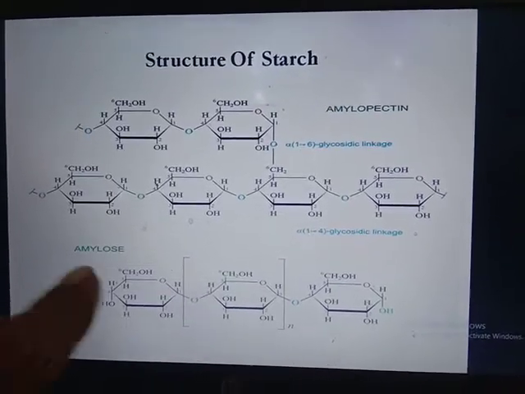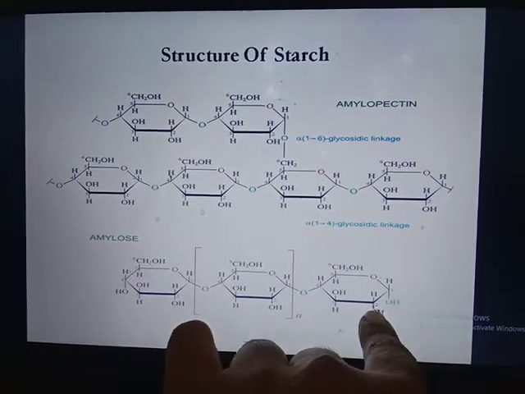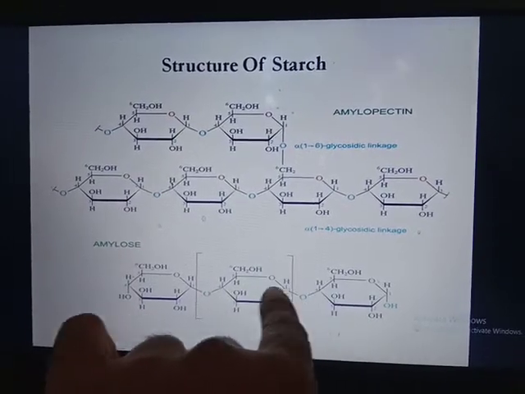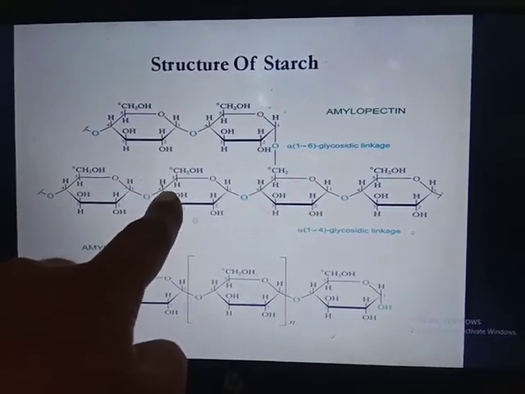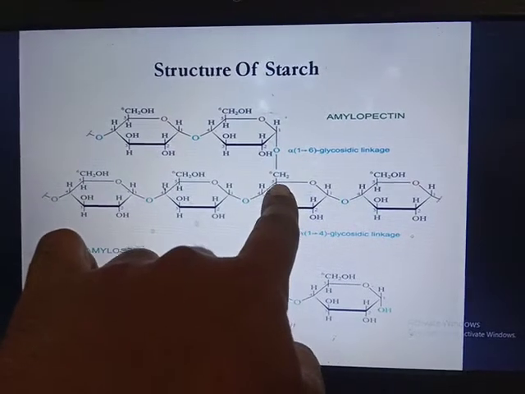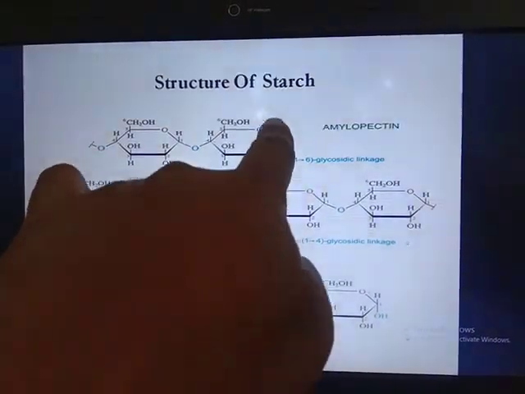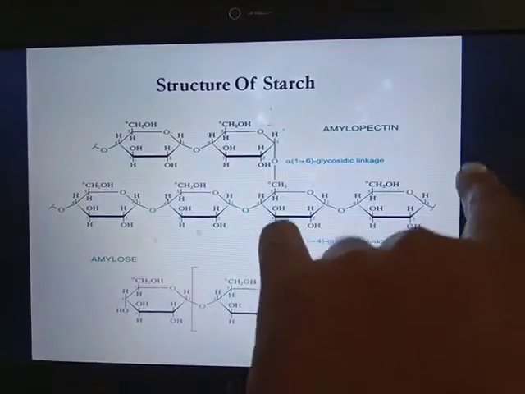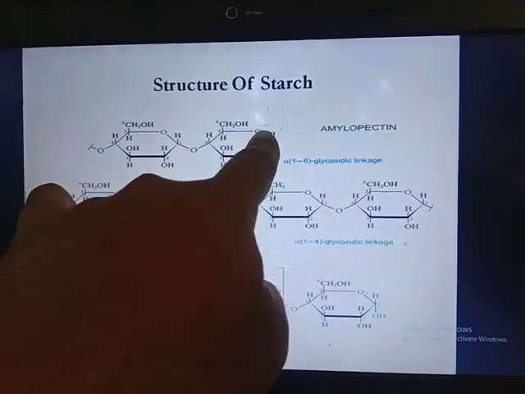The structure of starch: this is the amylose, which is linear. First carbon, second carbon, third carbon, fourth carbon and first carbon, alpha 1,4 glycosidic bond. Whereas in amylopectin there is an alpha 1,4 bond, alpha 1,4 bond, and after every 24 to 30 glucose molecules you will see the alpha 1,6 bond. Then again a linear structure, again after 24 to 30 glycosidic bonds you will see the alpha 1,6 bond.